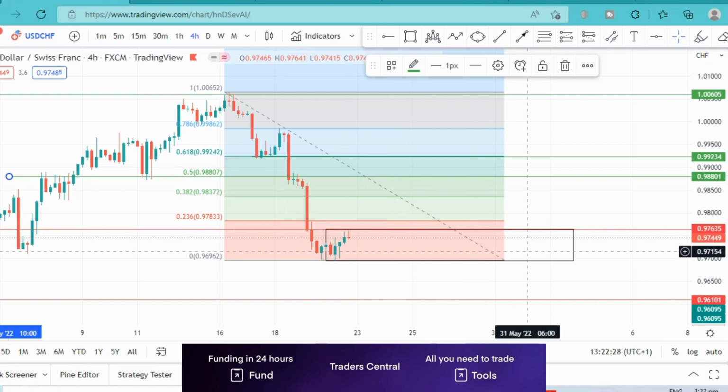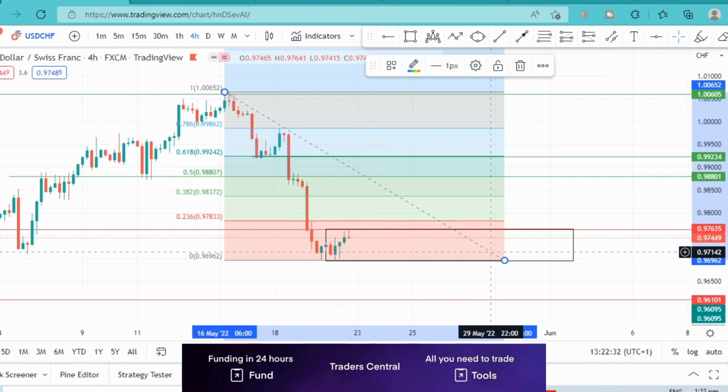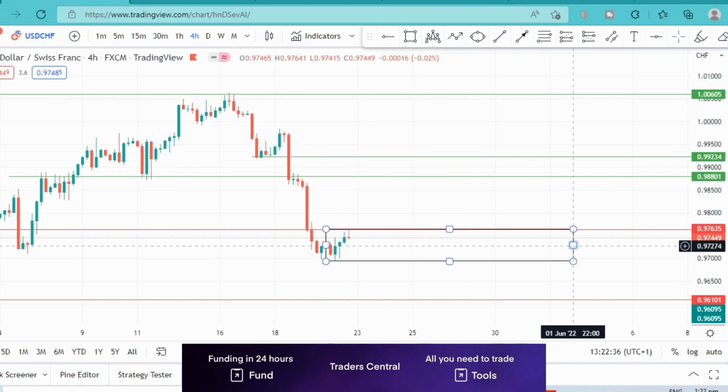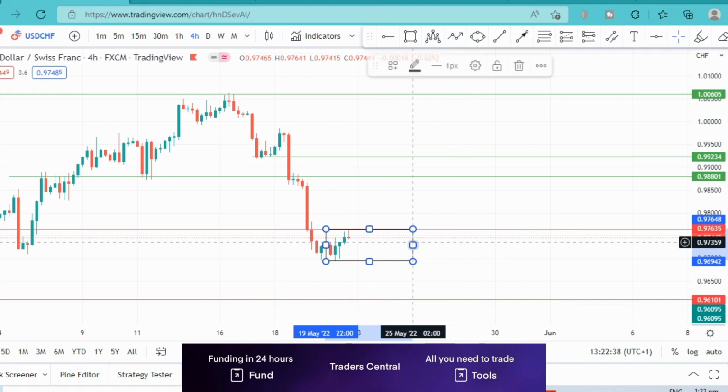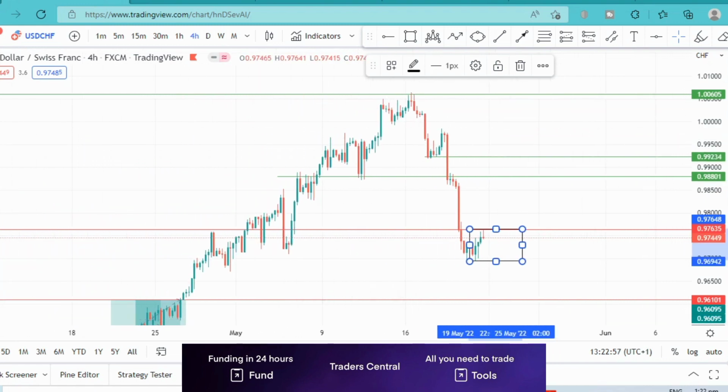But we have to just wait to see how price reacts to this box that I have drawn there. A break below the box, most likely, especially on the hourly time frame, will mean price continuing to the downside, and a break above it will mean price continues to the upside. And if price continues to the upside, these are the areas that we'll be expecting price to get to before it reverses. Okay, so this is basically what we're looking at on the USD Swiss franc.